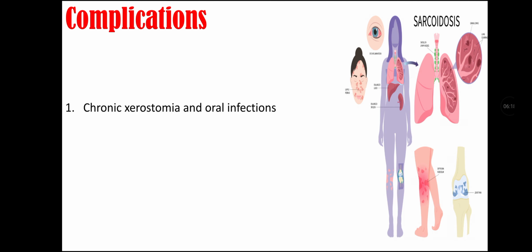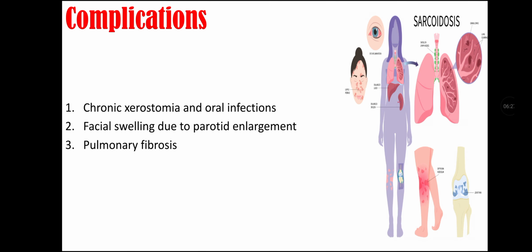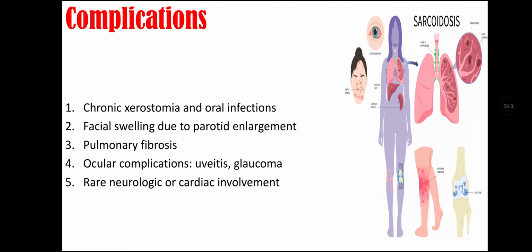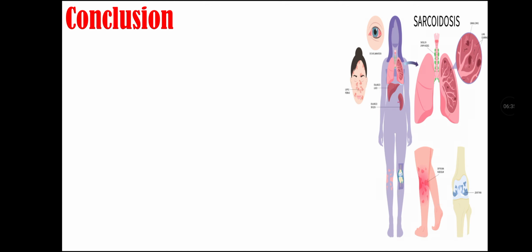Complications of sarcoidosis. It can cause chronic xerostomia and oral infection. It can cause facial swelling due to parotid enlargement. It can cause pulmonary fibrosis and ocular complications like uveitis and glaucoma. It can cause rare neurological or cardiac involvement.